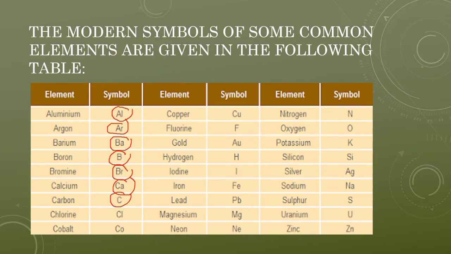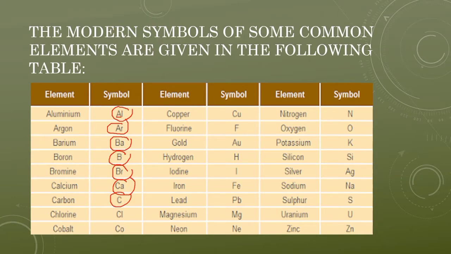How can we give the symbol to those elements? That we will be studying the rule. At the very beginning, if you come across aluminum, Al, the first letter is always capital and the second letter is always small. That means this is one element. First letter is always capital and second letter is small. That means it is one element.